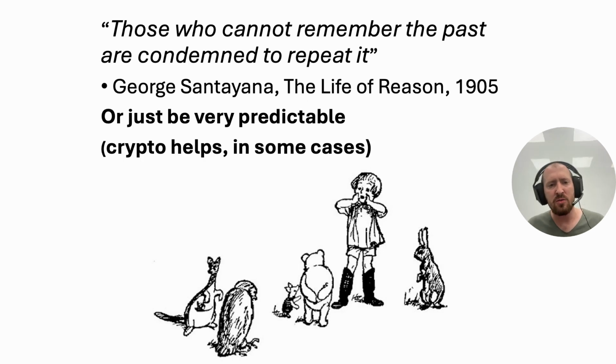So just to wrap up everything that we talked about in this video. Those who generate a random permutation and cannot remember the past are condemned to repeat it or to be predictable, unless they play against a polynomially bounded guesser and they know how to keep a secret, in which case they can use cryptography. Thanks for watching.